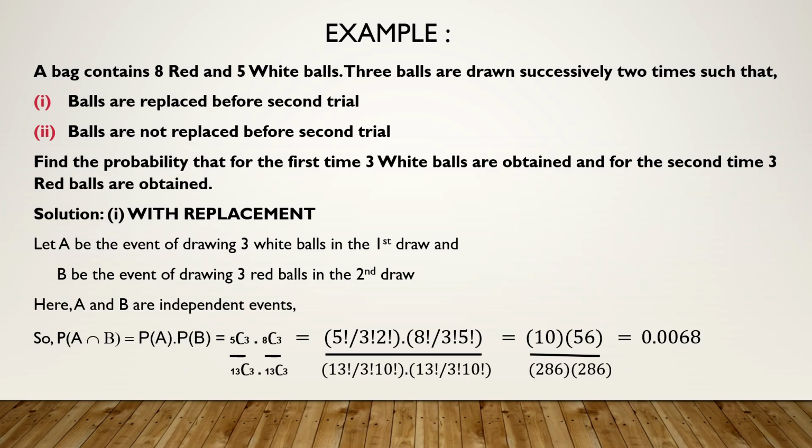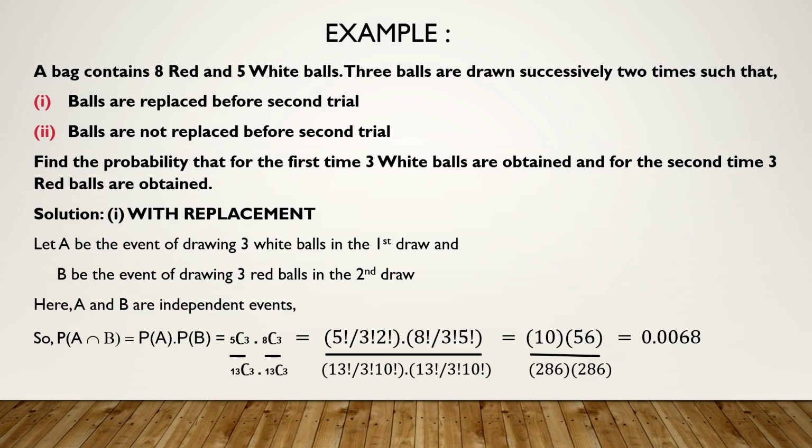So just now we have seen P of A intersection B is P of A into P of B if the events are independent. So again, now over here, after this it is simple how to find the probability. A means drawing 3 white balls. Totally there are 5. So it is 5C3 upon total number of balls is 13C3 into P of B.